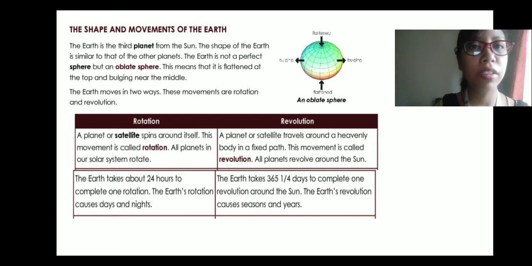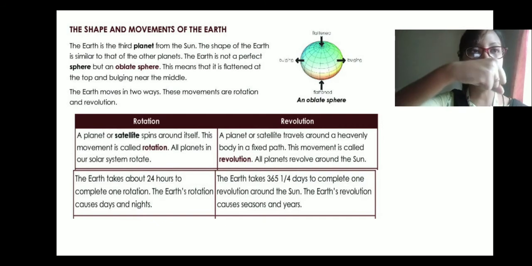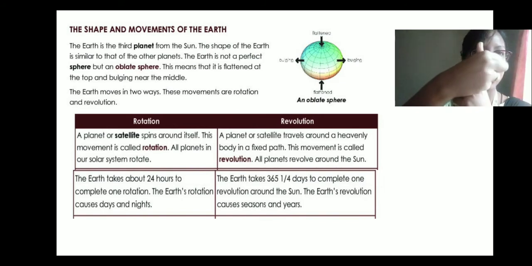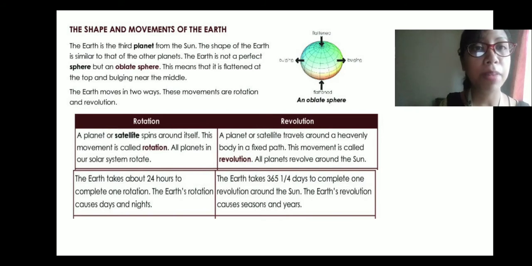So rotation is where a planet or satellite spins around itself. So this is the planet, right? It spins around itself. So this is the axis, right? It spins around itself, and the movement is called rotation. All planets in our solar system rotate. The Earth takes about 24 hours to complete one rotation.